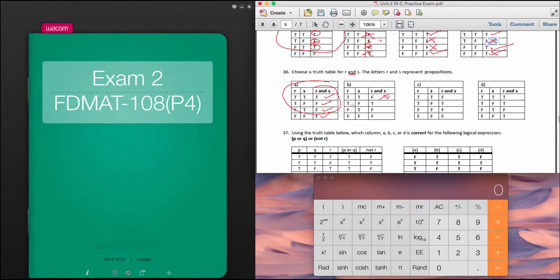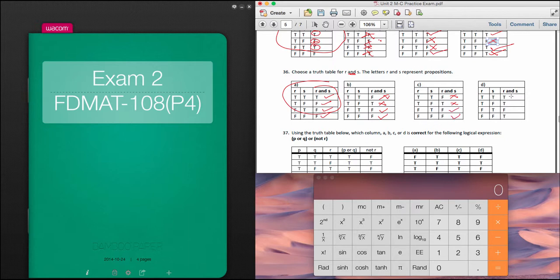Both of those are true, so it should be true. And one of those is false, so this should be a false. And one of those is false, so this should be a false. So actually that's correct, and that's correct as well, because both are false wouldn't be a false. So true, true, true is what should say here. True, false, false is what it should say here. False, true, false is what it should say there. And false, false, false is what it should say there.